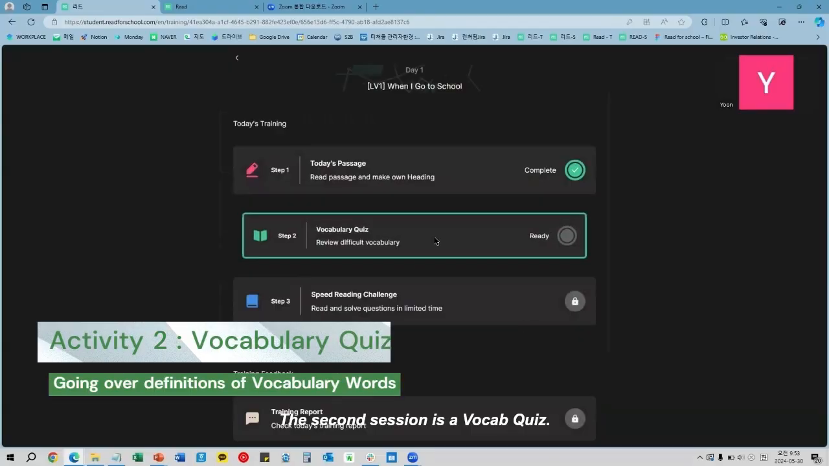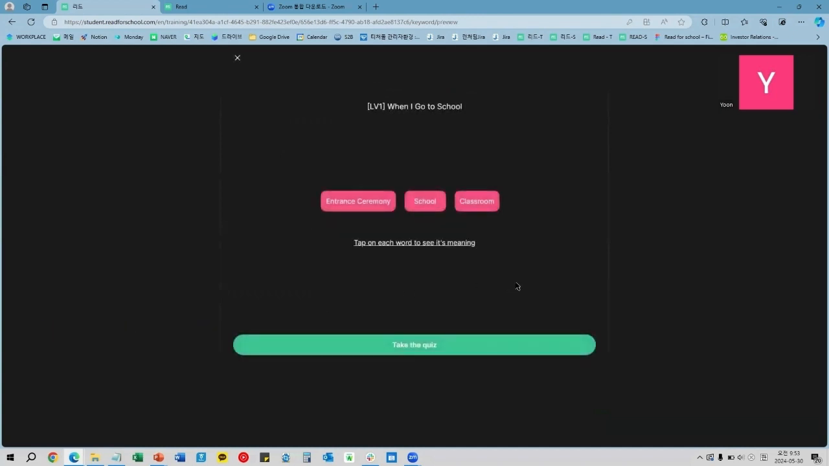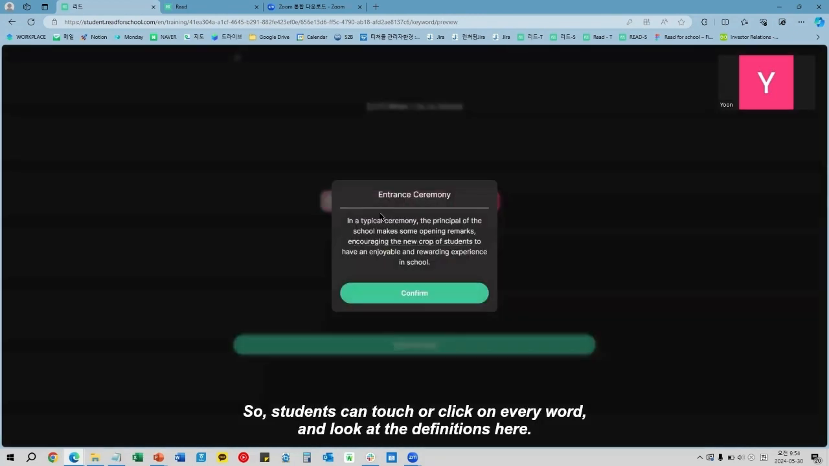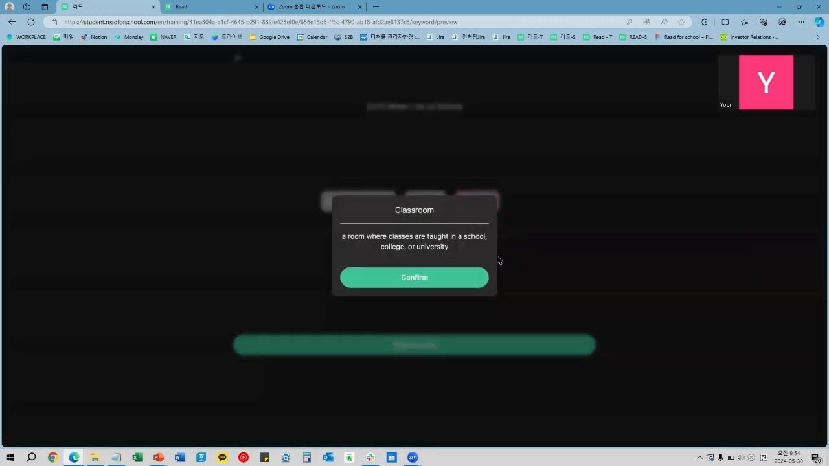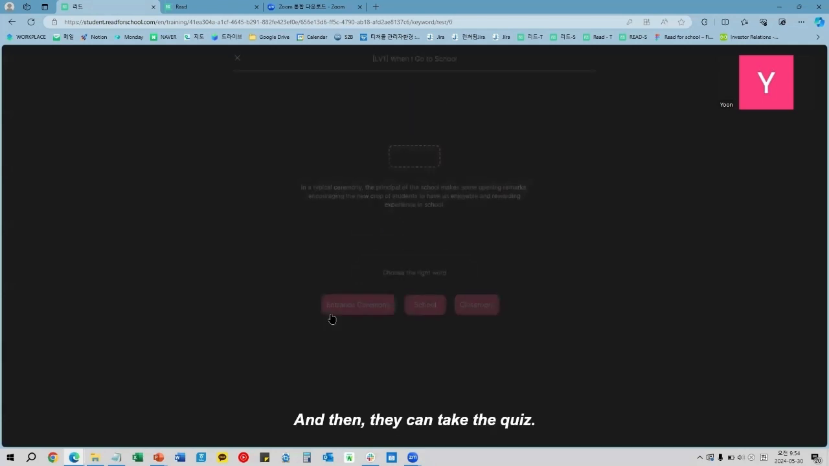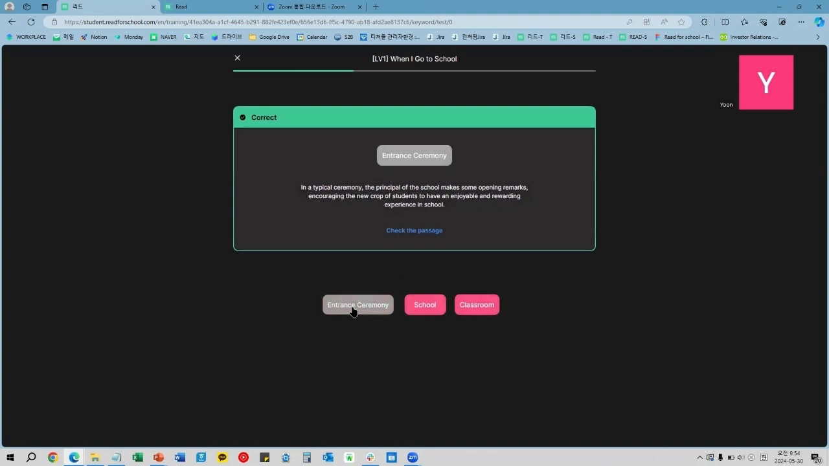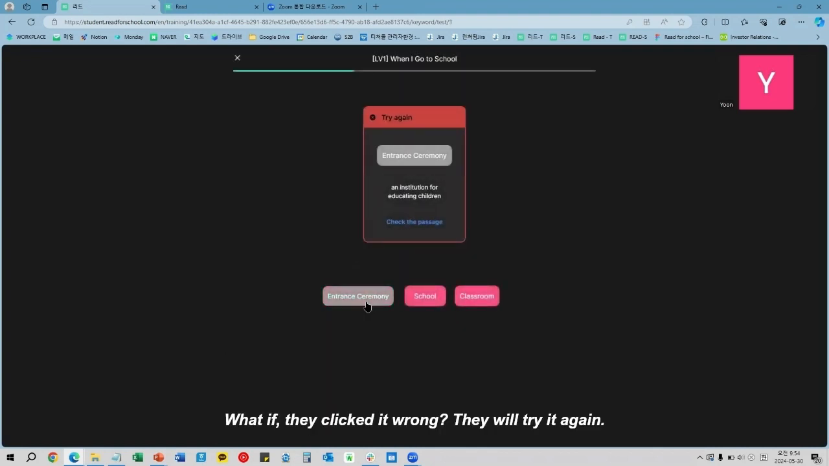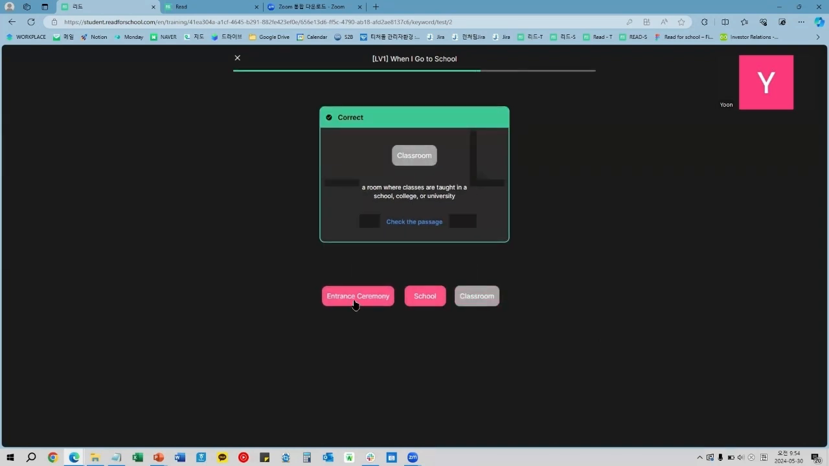The second session, it's a vocab quiz. Touch to continue. So students can touch or click on every word and look at the definitions here. School, classroom, and then they could take the quiz. A typical ceremony is an entrance ceremony. What if they clicked it wrong? They would try it again. Let's click one wrong again, and they could click again. A room where classes are taught, classroom.